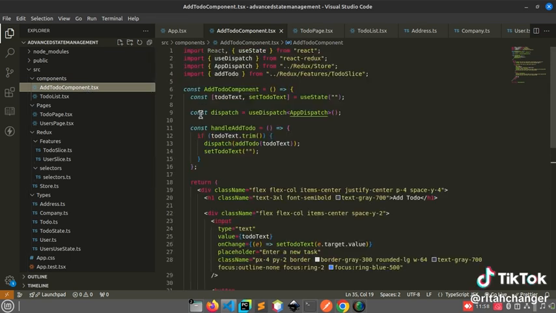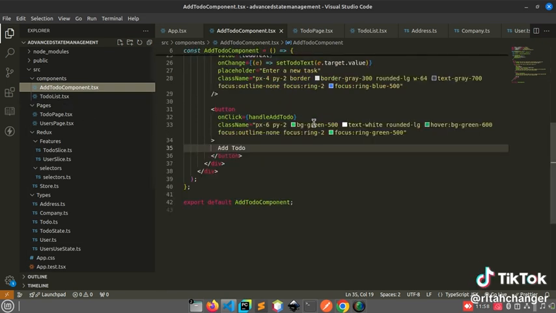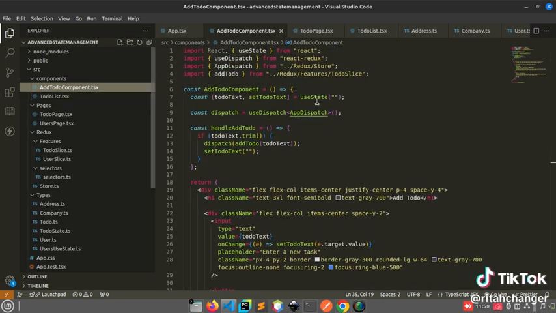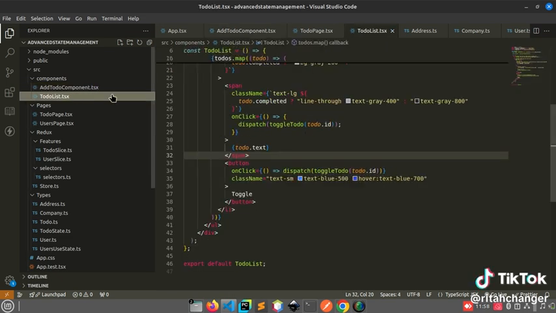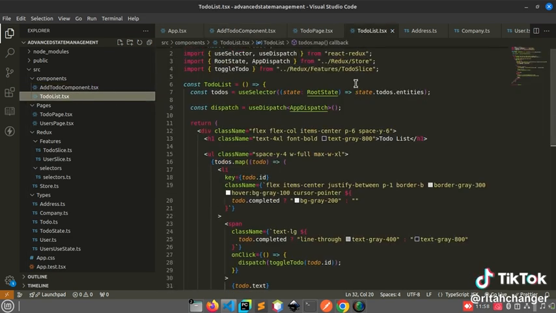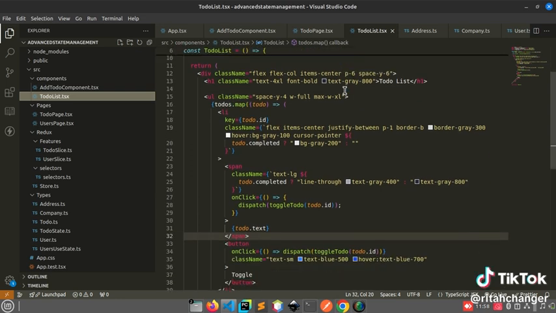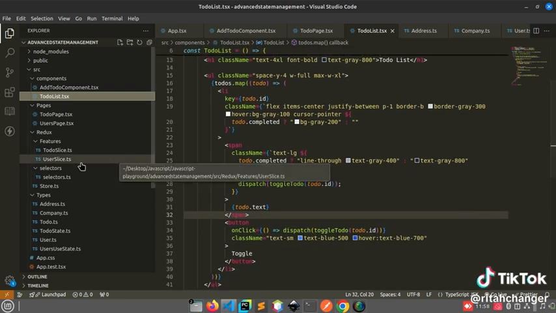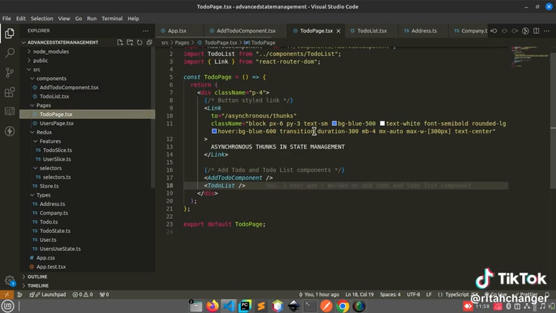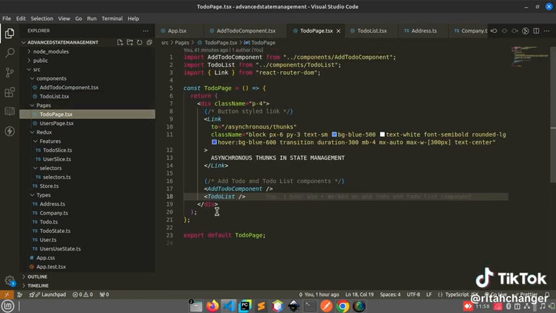Of course, I used Tailwind to come up with a quicker UI. I came up with a to-do component, add to-do. This one is a component to add to-do, then the to-do list. This one will just display the list of the to-dos. Then I came up with a to-do page, and I call the add to-do component, then the to-do list component.